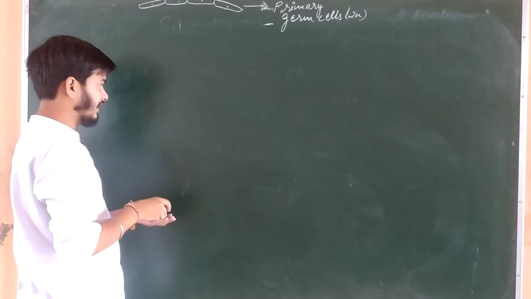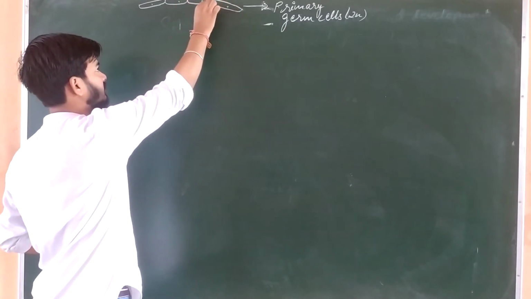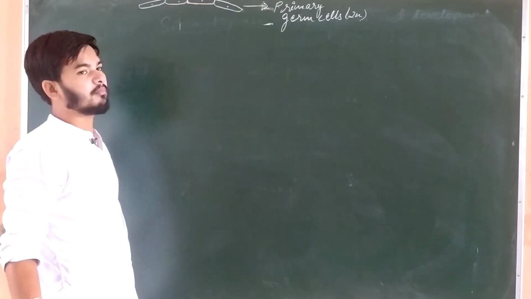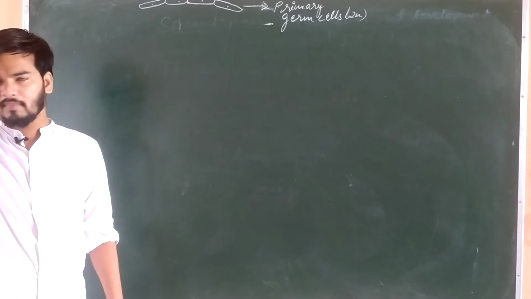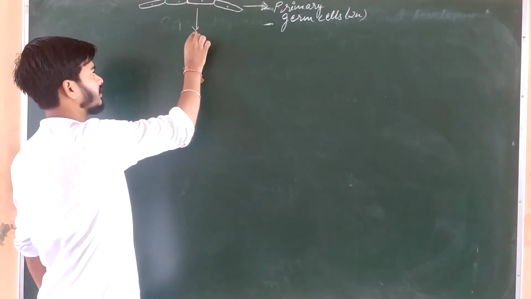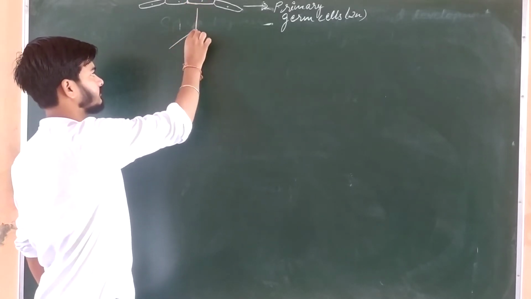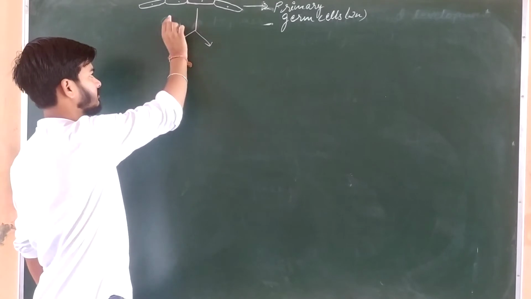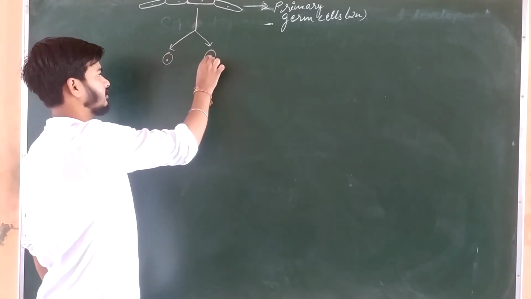Let us consider any one of these cells. Let us consider this cell. It will undergo mitosis division. Okay, it is undergoing mitosis. It has formed two cells.